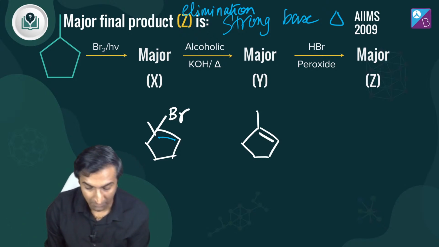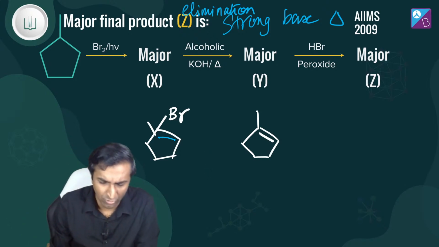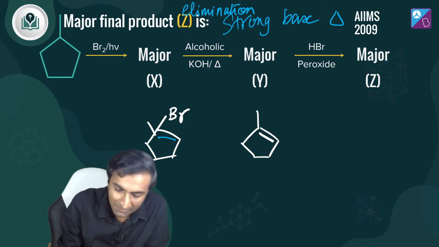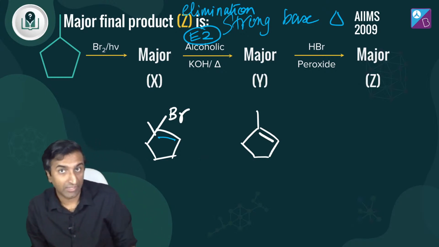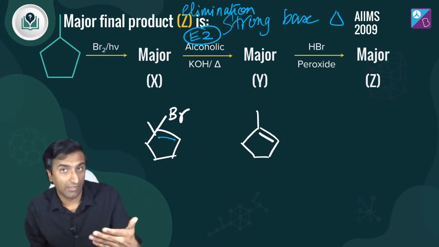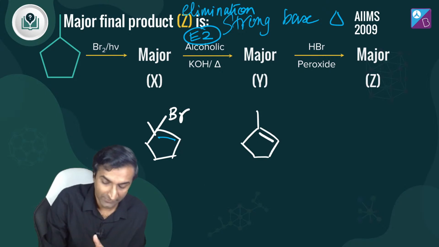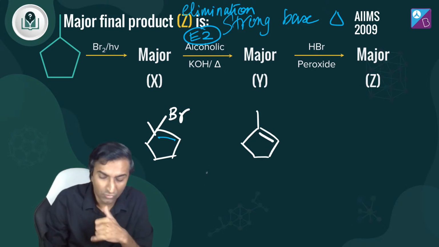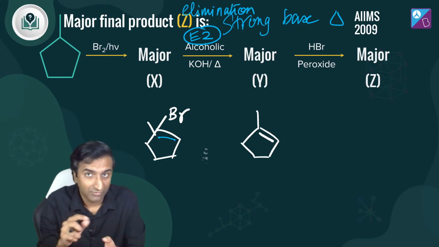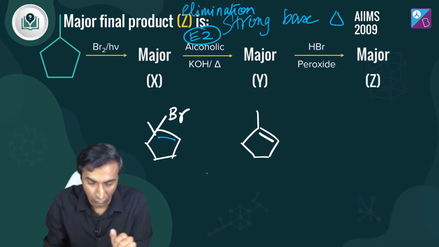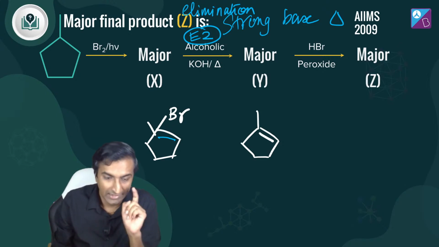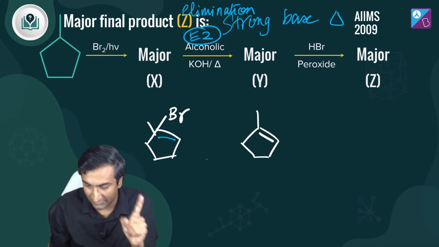And because this is a strong base, you may ask whether a carbocation forms or not. It's immaterial. In this case, sure, this is an E2 mechanism. A carbocation does not form. Even if a carbocation formed, you would have this plus charge over here. Things could get a little interesting if a carbocation formed. There could be a ring closure and all that, but right now that's not happening, because it's going through the E2 stage. Okay, cool.